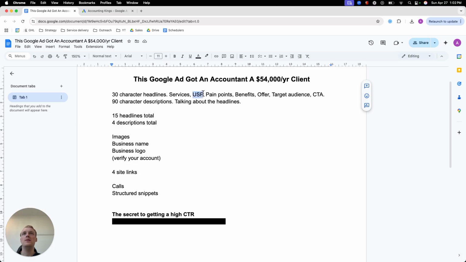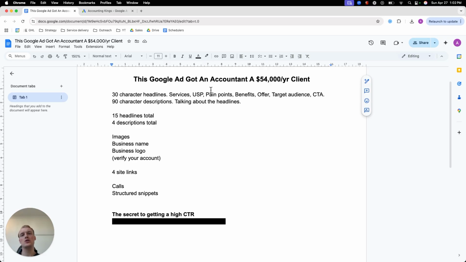And then USP, this can be multiple things. This can be, of course, years of experience, that you have 105-star Google reviews, that you have saved other clients $100,000 on tax, or maybe you give certain guarantees. Maybe you give a money back or satisfaction guarantee, or a tax saving or compliance guarantee.